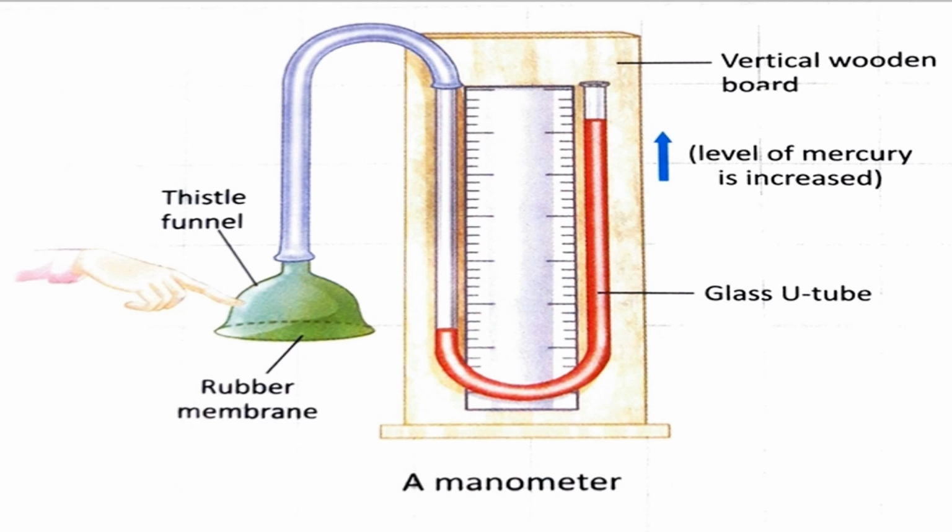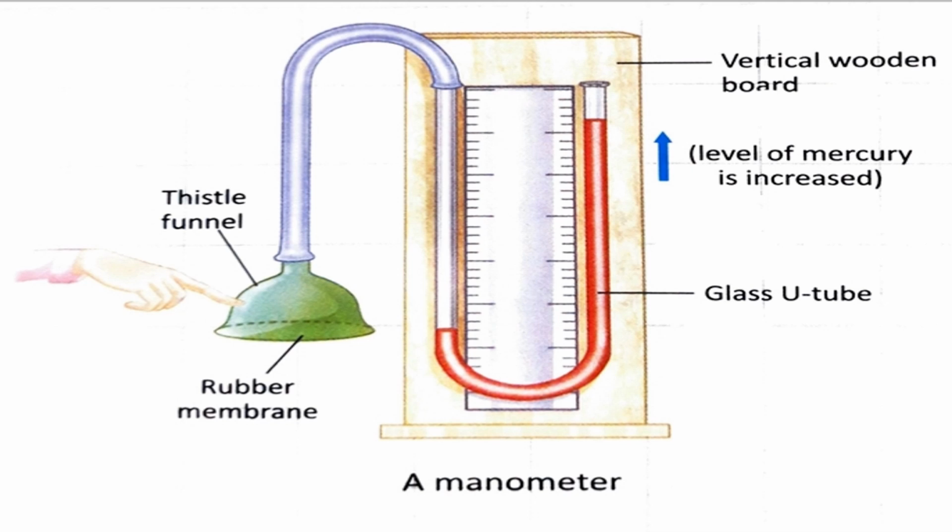Page number 27. What is the aim? To construct and test a U tube manometer. So what are the materials required for this? A glass U tube, a wooden board, a thistle funnel, a thin rubber membrane, a rubber tubing, and a thin wooden scale.